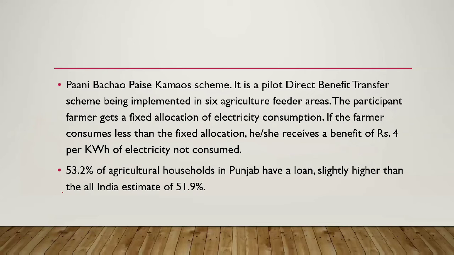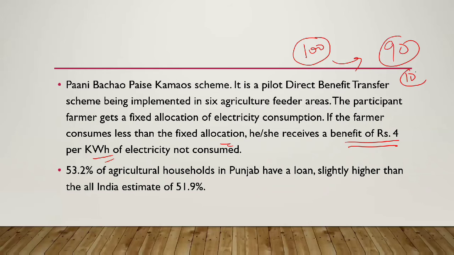Pani Bachao Paisa Kamao scheme. It is basically a pilot direct benefit transfer scheme being implemented in 6 agricultural feeder areas. The participant farmer gets a fixed allocation of electricity consumption, and if they consume less than that allocation, they receive a benefit of rupees 4 per kilowatt hour of electricity not consumed. So, for example, if they were allotted 100 units, and they used say 90 units, for those 10 units they will benefit at rupees 4 per unit or kilowatt hour.